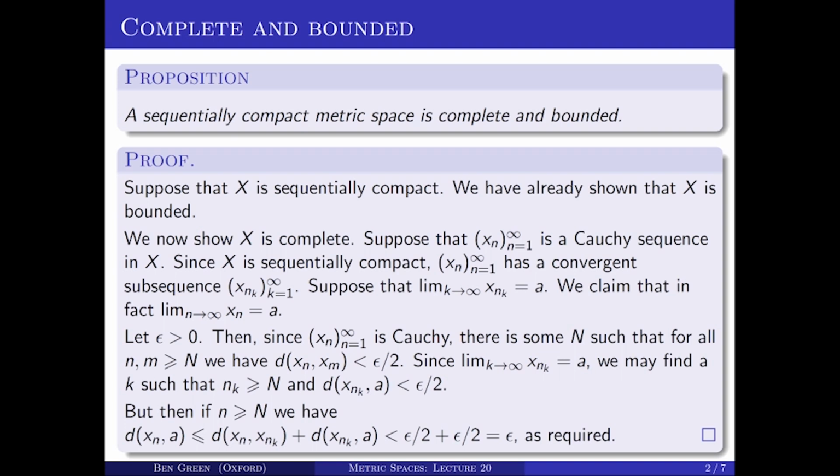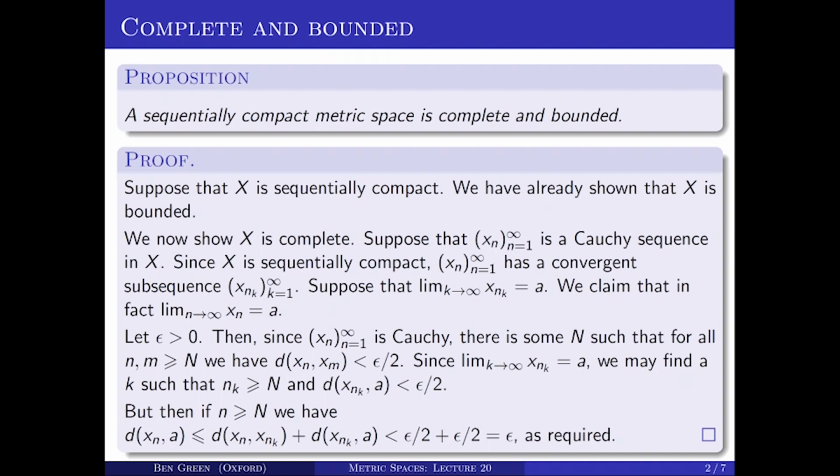By the triangle inequality, the distance from xn to A is less than or equal to the distance from xn to x sub n sub k, plus the distance from x sub n sub k to A. And those two quantities are both less than epsilon over 2. The fact that the distance from xn to x sub n sub k is less than epsilon over 2 follows from the Cauchy property, and the fact that both little n and n sub k are greater than or equal to capital N. And the fact that the distance from x sub n sub k to A is less than epsilon over 2 follows just from the fact that the limit of the x sub n sub k's is A, and my choice of k.